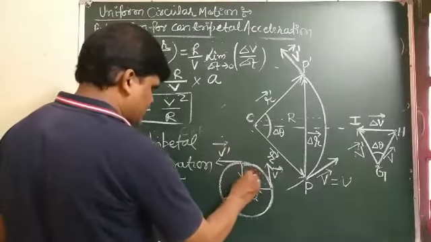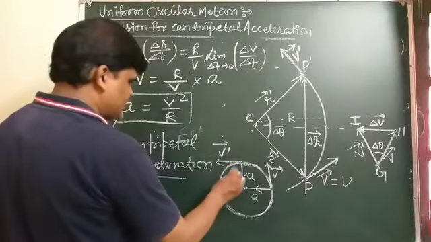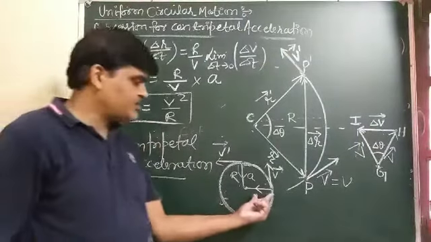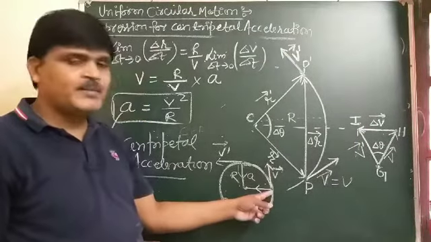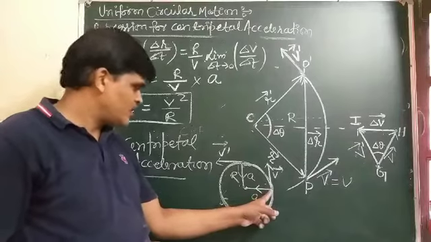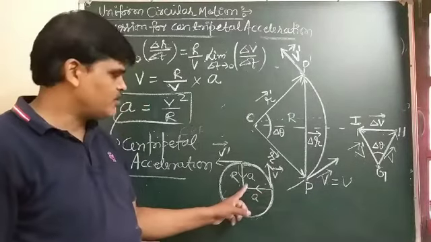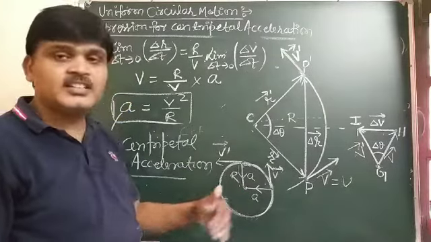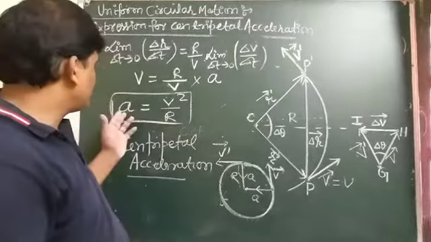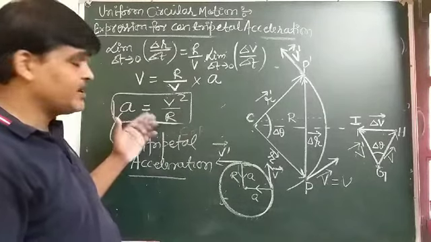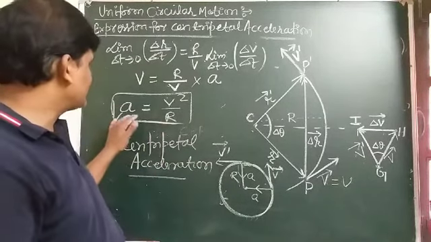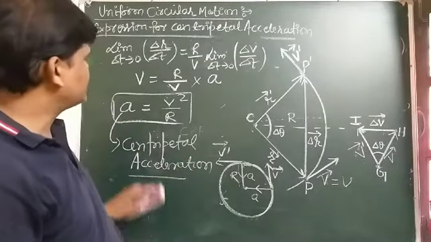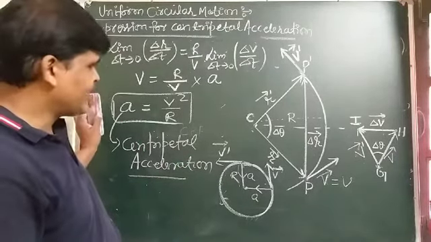Everywhere the direction of centripetal acceleration is toward the center of the circular path, so it is also known as center-seeking acceleration. Its magnitude is a equal to v square by r, the expression for centripetal acceleration.